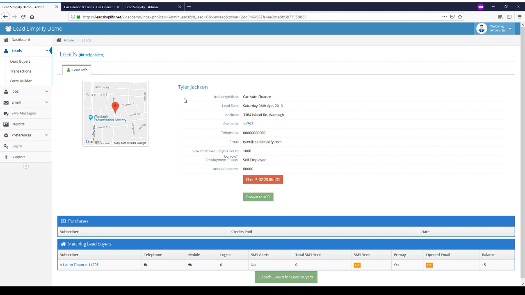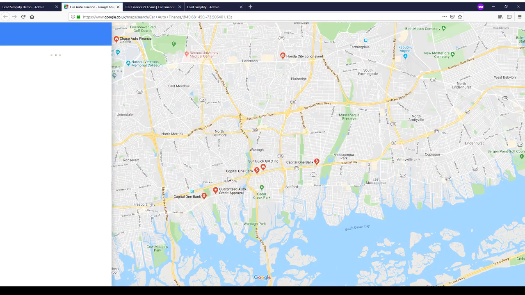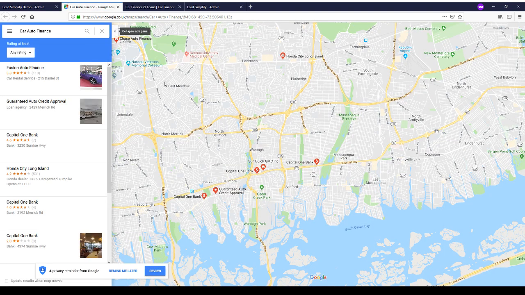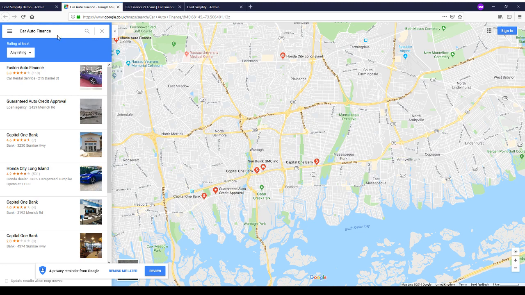In the meantime, I'll run you through a little bit of information with regard to what you're looking at on this lead screen as well. If you have a lead in the system, there's no purchases and there's no matching lead buyers, we've added a little button into the system there for you, which says search Google My Businesses for lead buyers. If you click this button, what will happen is you'll pop open a new window and you will see